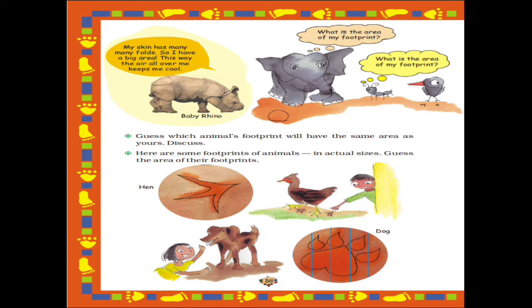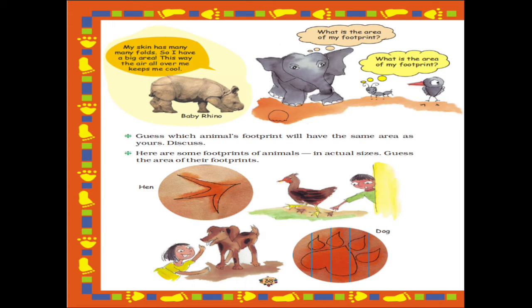No, it will not be true. Why? Because their legs are smaller than ours, so the footprint will not be the same.